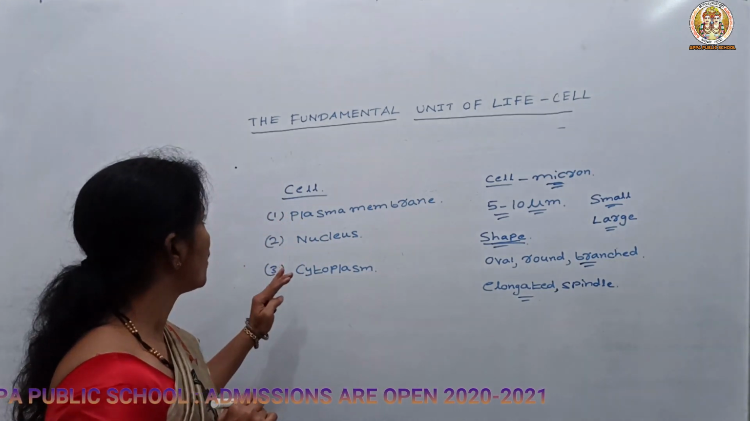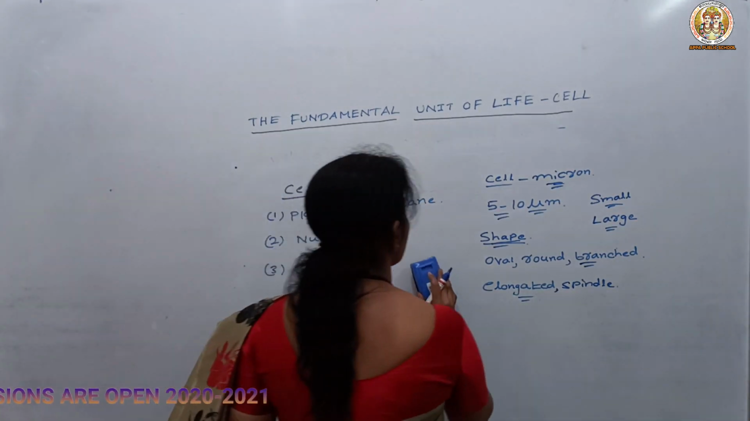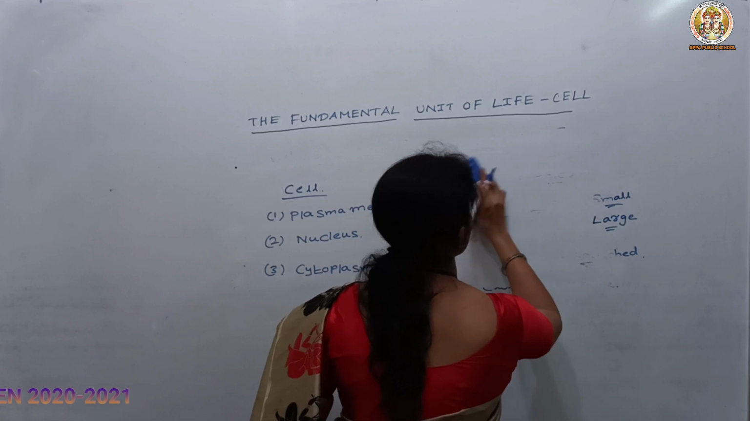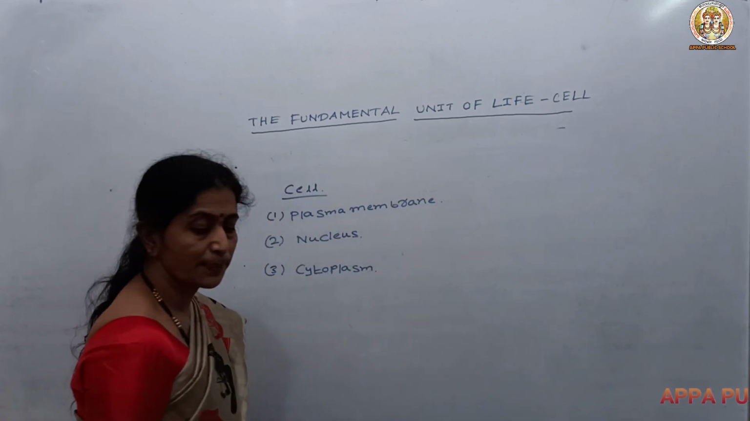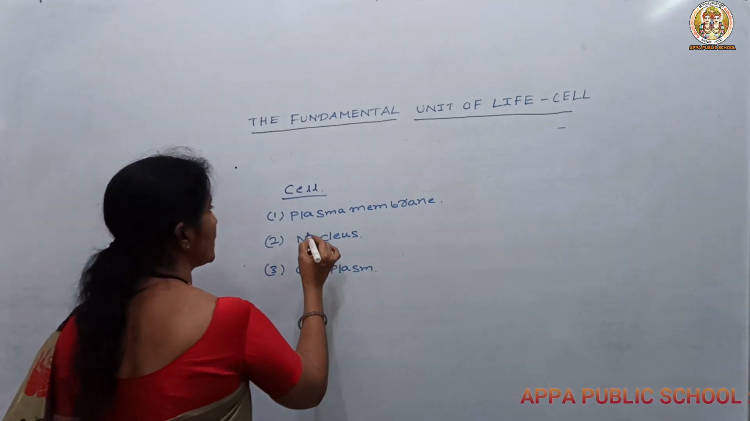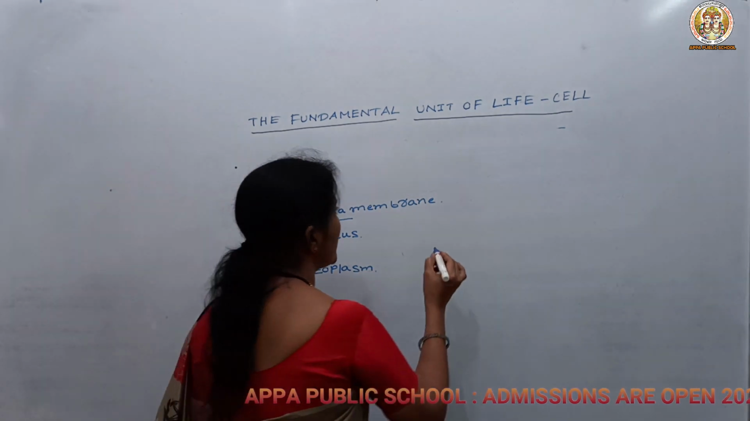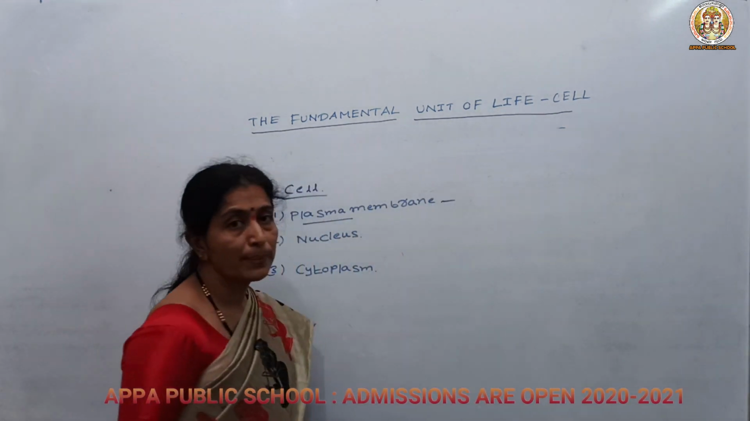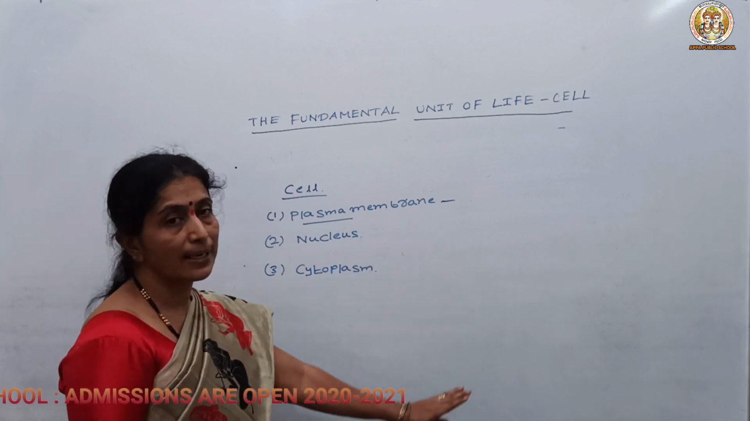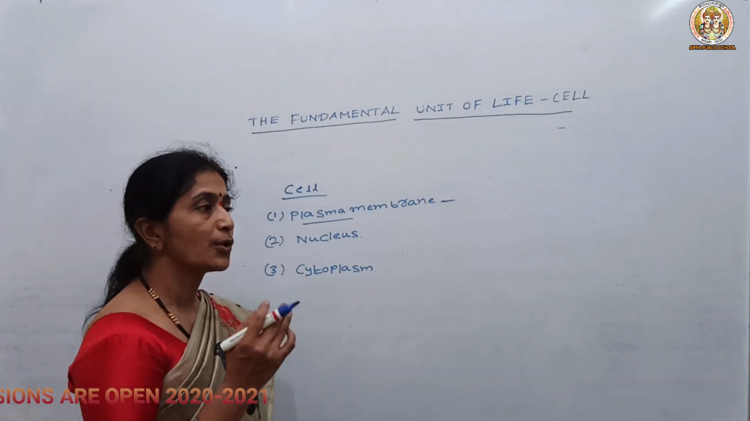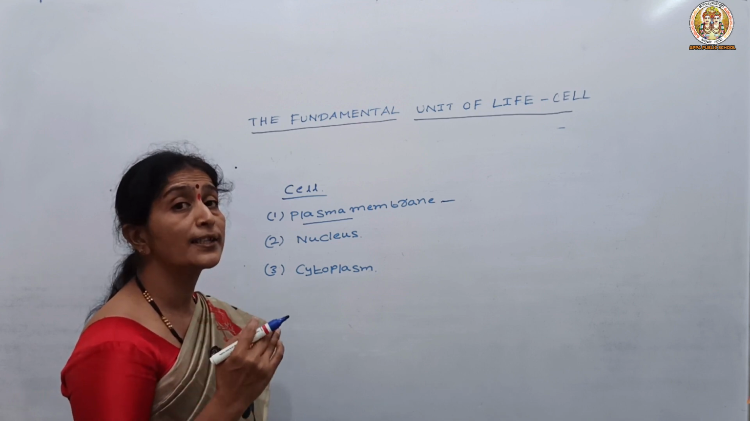So let us know about the structure of the cell one by one. The cell mainly consists of the three main parts, that is plasma membrane. It is the outermost covering and it is semi-permeable. So let us know about the permeability of the cell. What is meant by semi-permeable? Semi-permeable means which will be allowing only some materials to pass through it.